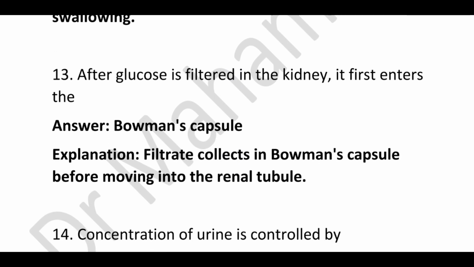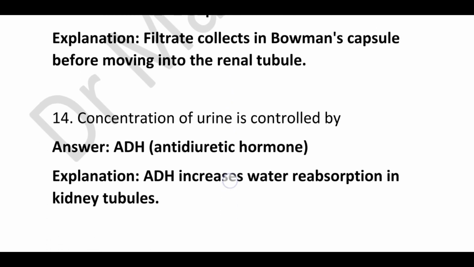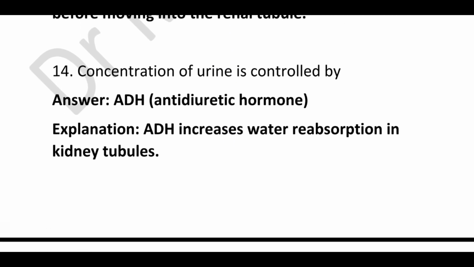After glucose is filtered in the kidney, it first enters the? Correct answer is Bowman's capsule, because filtrate collects in Bowman's capsule before moving into the renal tubule. Concentration of urine is controlled by? Correct answer is antidiuretic hormone, because it increases water reabsorption in kidney tubules.